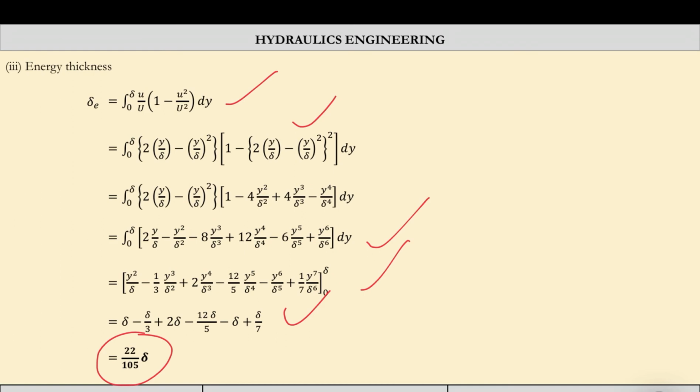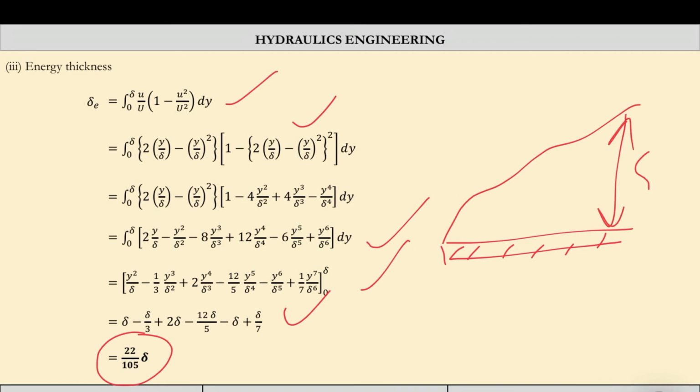So if we are going to displace the boundary layer, so this is your delta, and if we are displacing it by delta E, then the loss due to energy will be compensated. So this is the meaning of these thicknesses.